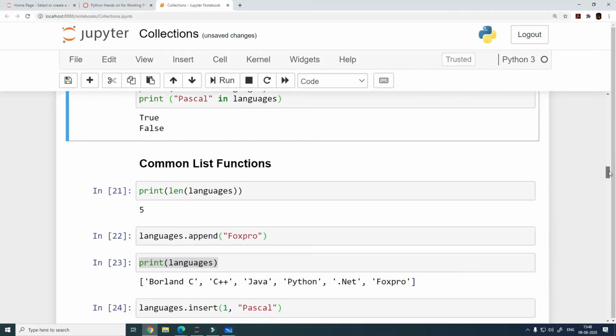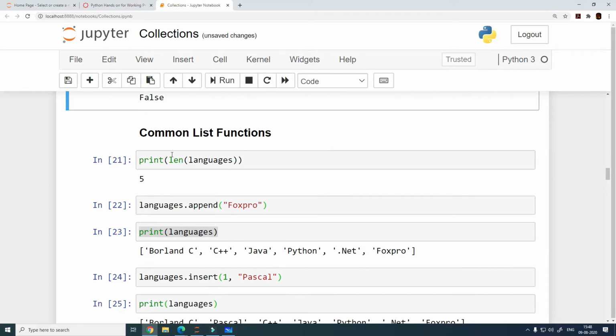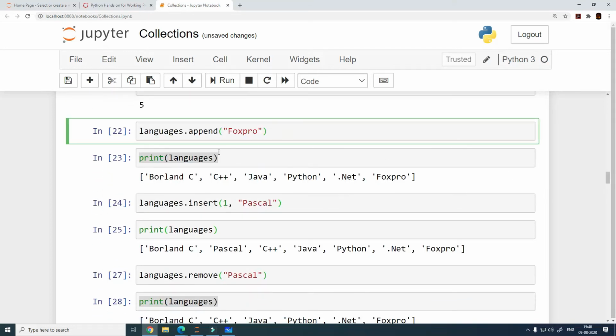Some of the other common functions available in list are what we are going to see now. We have already seen len, it gives you the length. What are the other functions we need to look at? We have this function called append. Remember, while defining the list, we said that a list is mutable, or changeable, which means we can change an element.